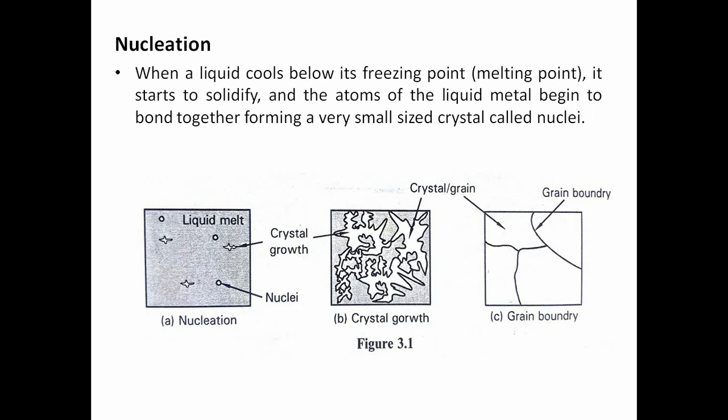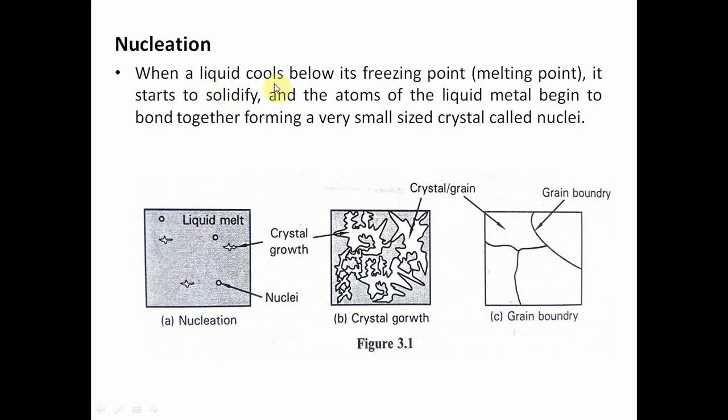This figure shows three figures: figure A, figure B and figure C. Figures A to C show how the liquid state to solid state formation takes place. In figure A, we call it nucleation. What is meant by nucleation?